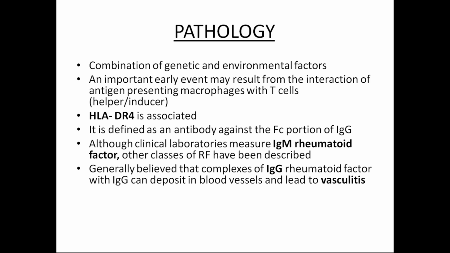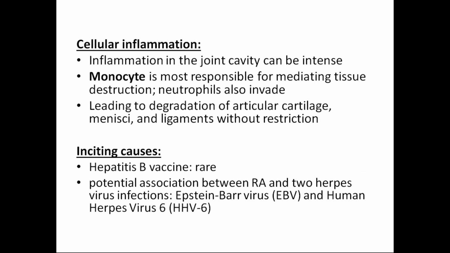there are chances you may not get it by heredity or genetics, but you may get it by other means, either by autoimmune or by inflammatory or by degenerative causes. Okay, so it is defined as an antibody against the Fc portion of an IgG. Although clinical laboratories measure IgM rheumatoid factor, other classes of RF have been described. Generally, we believe that complexes of IgM rheumatoid factor with IgG can deposit in blood vessels and lead to vasculitis. Vasculitis is an inflammation in the vessels. Okay, which causes different problems, and even helps in the formation of arthritis.